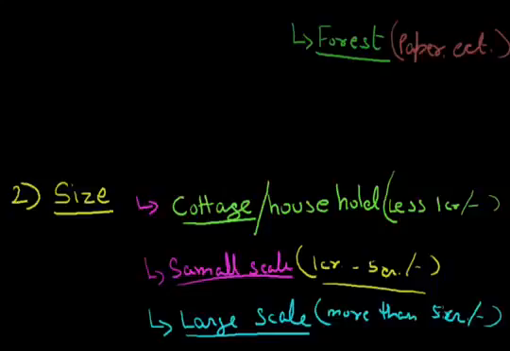Some of the large scale industries' yearly profit is much more than the GDPs of a few African countries, where we can understand how large these industries are.